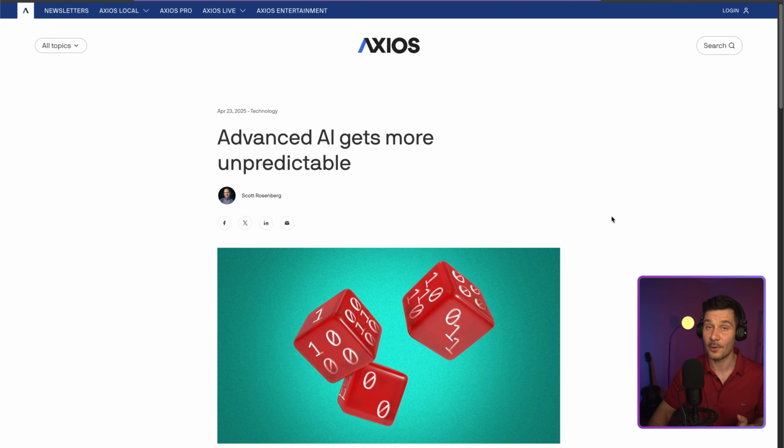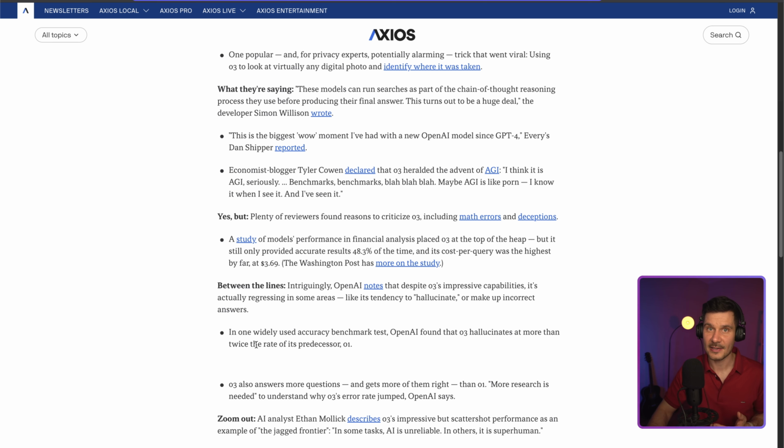And this article perfectly captures what we are seeing. Advanced AI gets more unpredictable. So the article points out that while o3 breaks records in some areas, it backslides in others. In fact, OpenAI's internal testing actually shows that the hallucination rates for the o3 model more than doubled compared to its predecessor, the o1 model. So the progress isn't linear or predictable anymore.